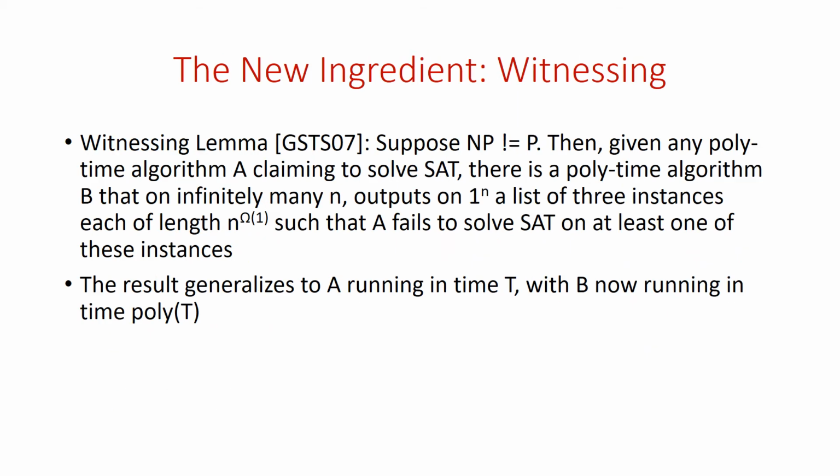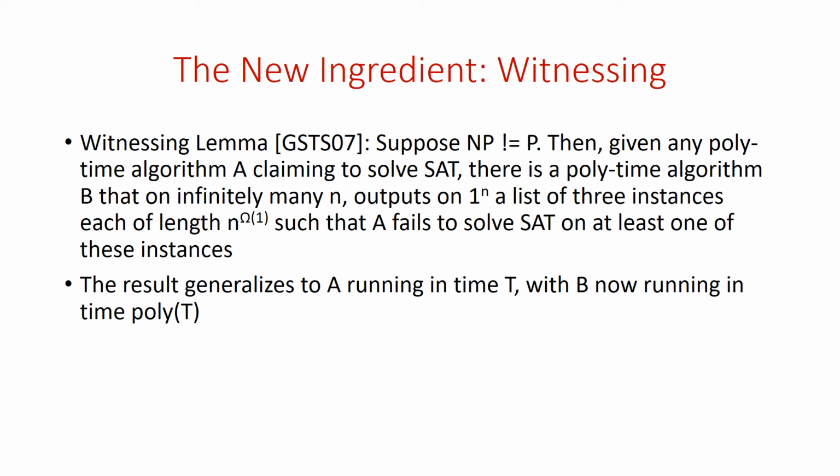So the new ingredient that we use in our results is witnessing. We use this witnessing lemma of Gutfreund, Shaltiel, and Ta-Shma. Suppose that NP doesn't equal P. What they show is that given any polynomial time algorithm A that claims to solve satisfiability, there's a polynomial time algorithm B that, on infinitely many input lengths, outputs on input 1 to the n a small list of instances, each of polynomial size, such that the original algorithm fails to solve SAT on at least one of these instances.